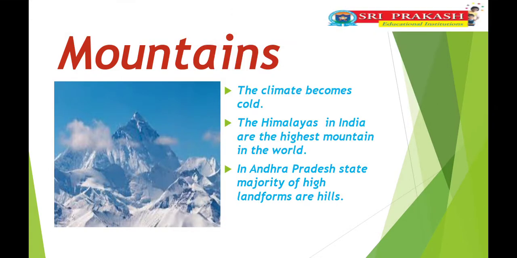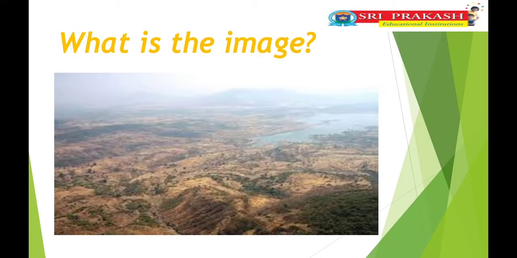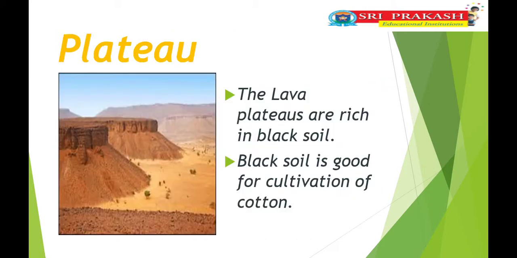And next one, just observe this, children. What is this image? Yes, this is the plateau region, children. What about the plateau region? The lava plateaus are rich in black soil. Black soil is good for cultivation of cotton.